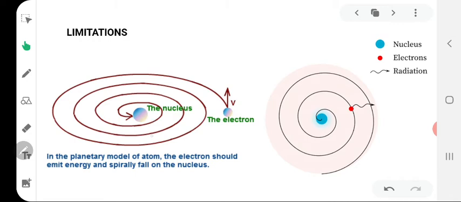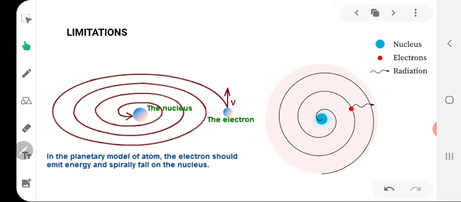Ultimately, they must fall into the nucleus or become its part, as you can see in this diagram. It is expected according to this that the electron should move in a spiral path and ultimately fall inside the nucleus. However, this does not actually happen. The atom is extremely stable in nature. The size of the atom remains the same although the electrons are moving in a circular path as stated earlier. Rutherford could not give a suitable explanation for this. It may therefore be regarded as the major drawback or limitation of the Rutherford model of atom.